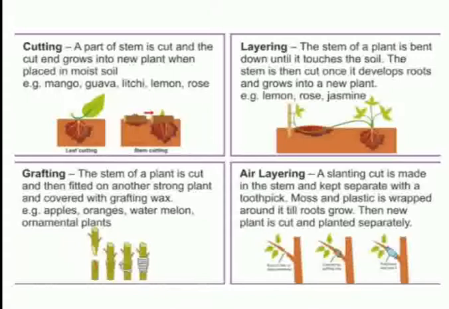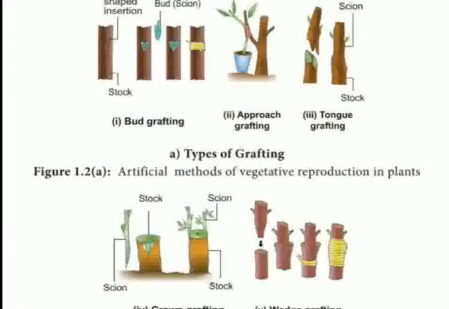Next is grafting. Grafting is performed between two plants of closely related varieties. The plant of which the root stem is to be taken is called a stock, as you can see in this figure, and the other from which the shoot is to be used is called a scion. Stock usually bears the root system, for example desi mango, and scion has a desired variety of the flowers or the fruits. Let's take the example of the Dasheri mango, but with a weak root system.